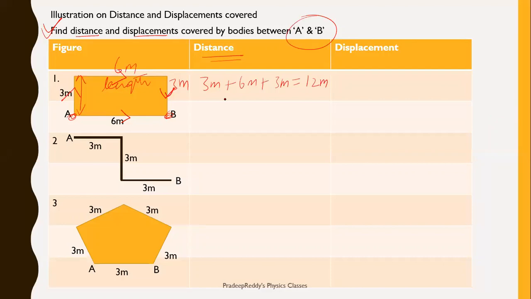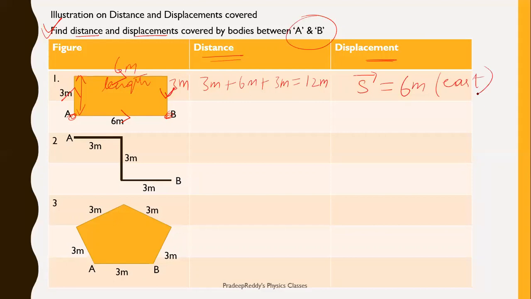Coming from A to B, there is only one shortest path between A and B, that is displacement. So displacement is denoted with S bar. Because it is a vector quantity, it should be represented with an arrow mark on its head. From A to B, displacement is equal to 6 meter, and this is along the positive x-axis, or you can simply write it as east.